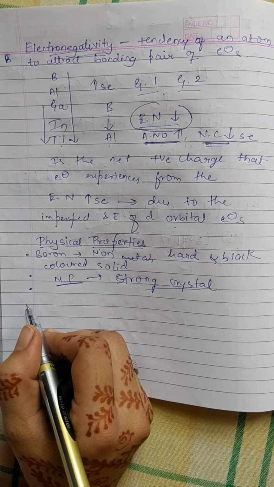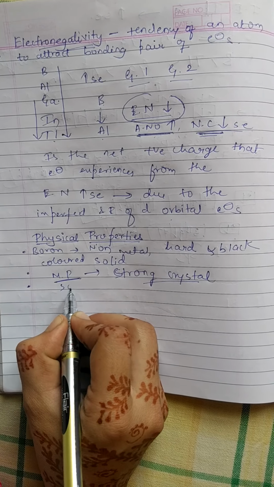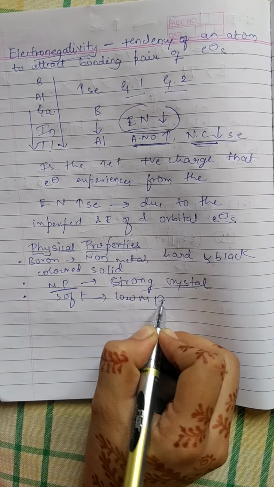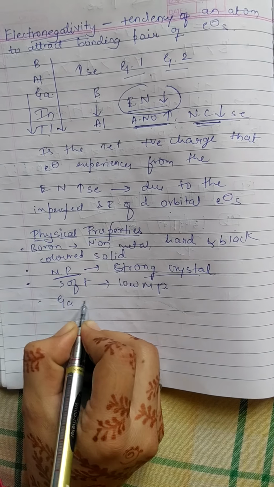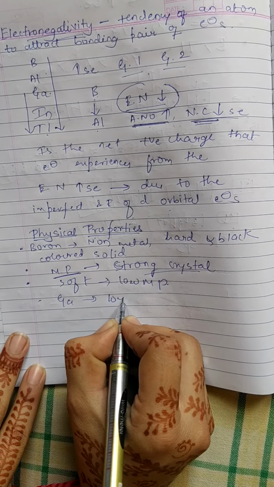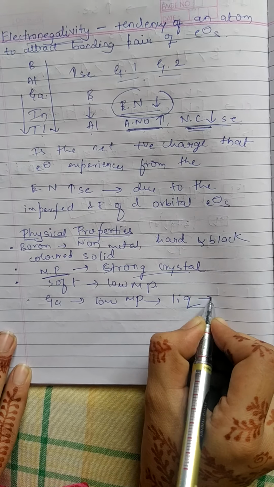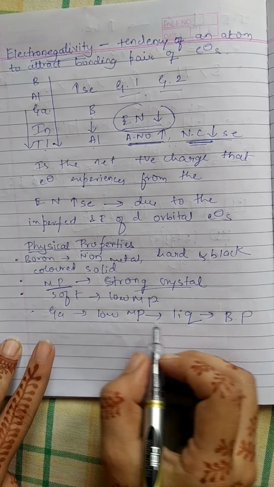The rest of the members, aluminium to thallium, are soft metals with low melting points. Gallium has a low melting point and exists in liquid state, therefore it has a high boiling point.